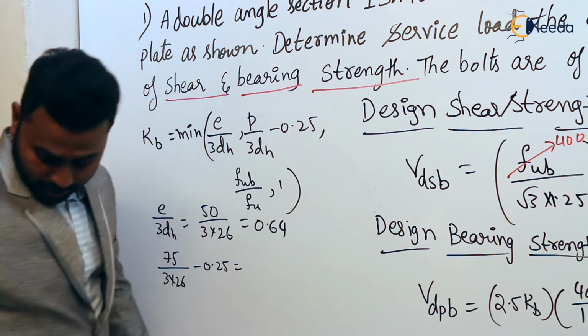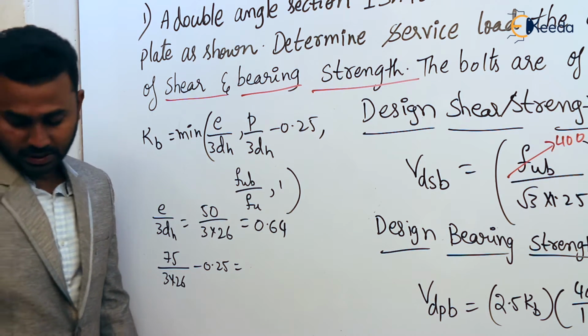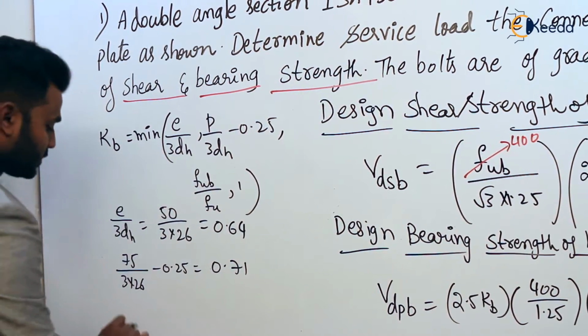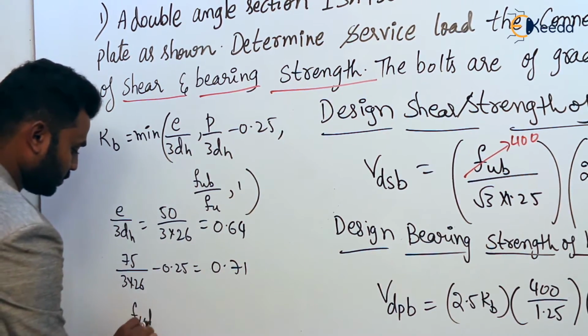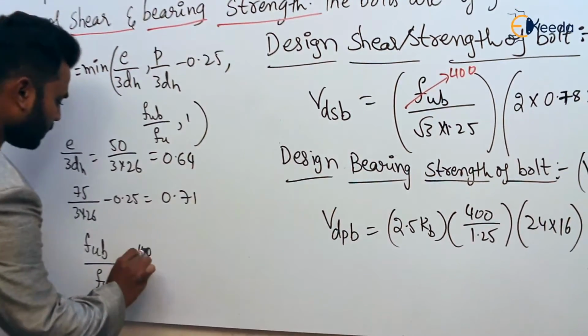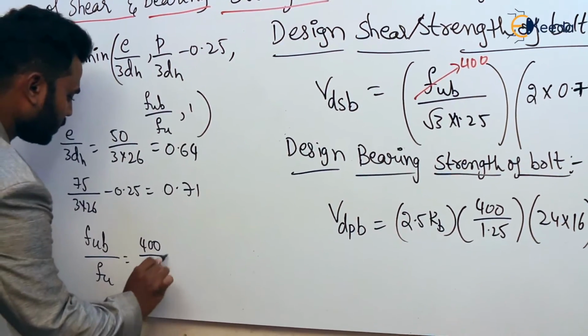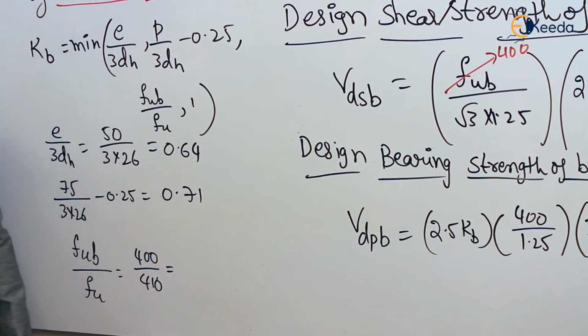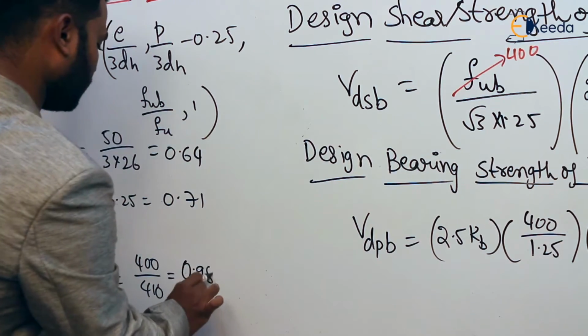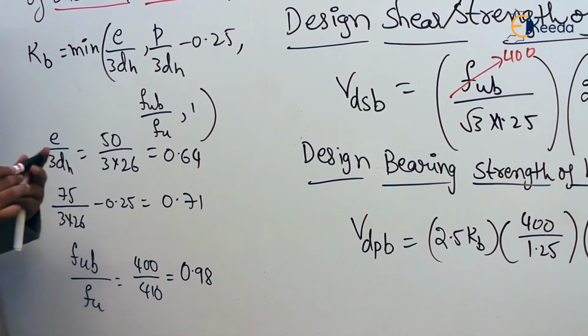This comes out to be 0.71. Agree. Next, fub by fu: 400 by 410, which comes out to 0.98, and 1.